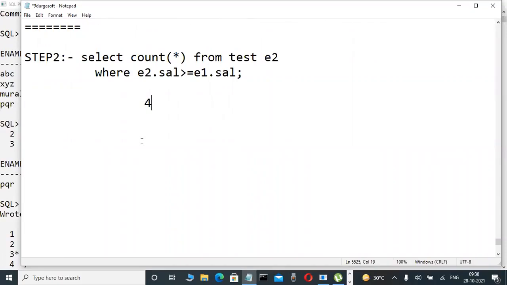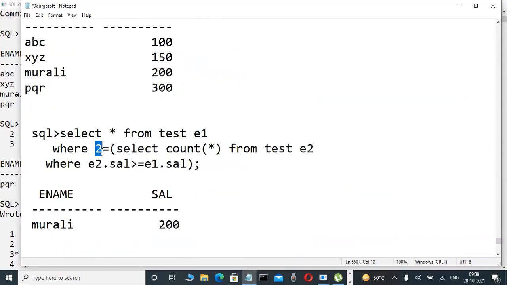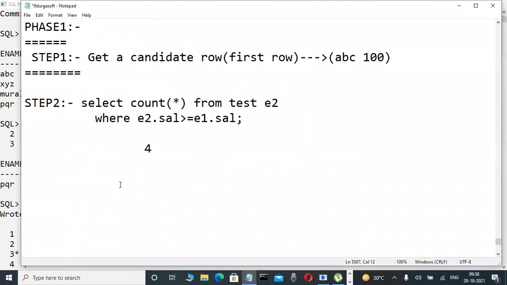Now, what is the third step? Internal execution means this child query value is compared with the parent query where condition. This child query value, 4 only, is compared with what? The parent query where condition. Okay? Yes, now that is the third step. Here, in step 3 only, your parent query where condition value is compared.